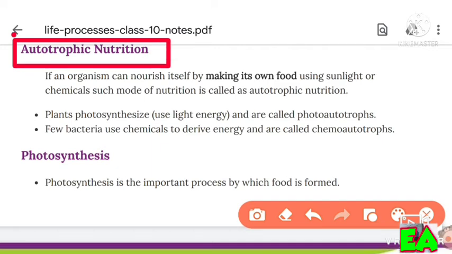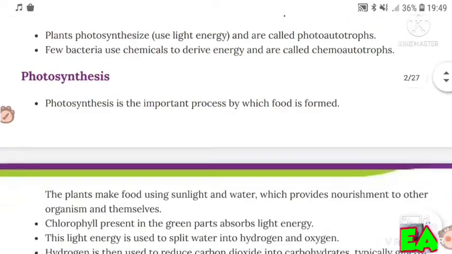Plants photosynthesize, use light energy and are called photoautotrophs. Few bacteria use chemicals to derive energy and are called chemoautotrophs. Okay, then photosynthesis. What is photosynthesis? Photosynthesis is the important process by which food is formed.